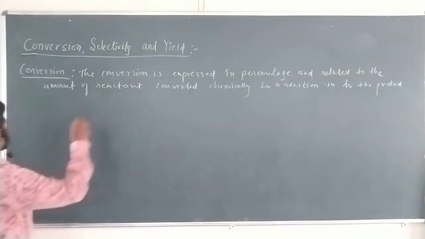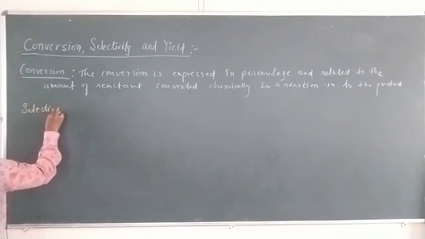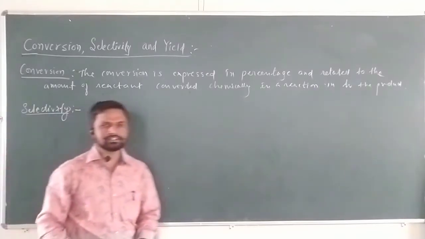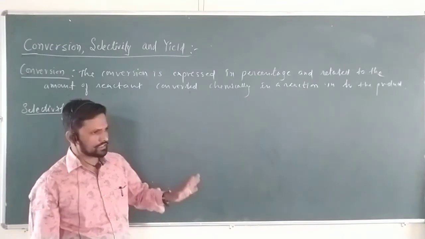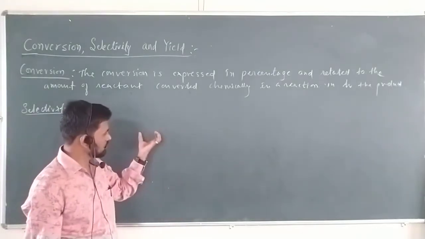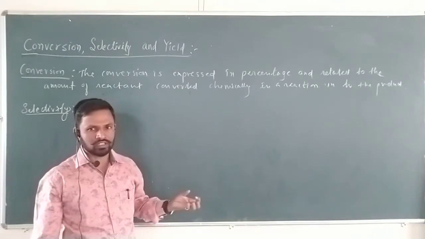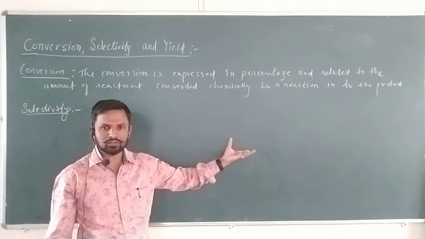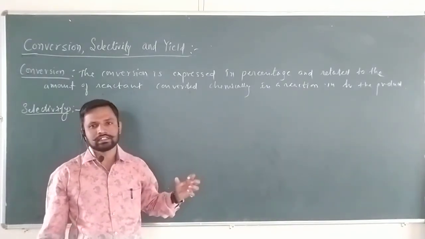Okay. Now let me see the second term, selectivity. I hope you understand conversion. Selectivity is very important. What is selectivity? If a simple reaction is going on, and reactant molecules are converted into products, and there are two or more possibilities of products, in such a condition we have to increase the percentage of one of the products. Means selection should be there.